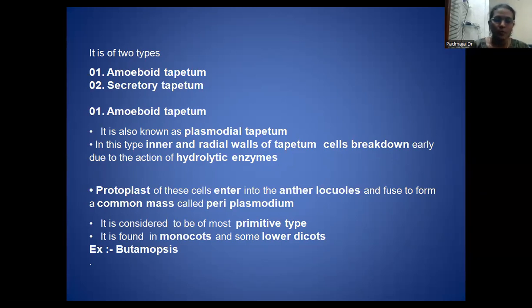This type of tapetum is considered to be the most primitive one, and it is present in the monocots or the lower dicots. We already know that in plants, they differ from the primitive to the higher level. In angiosperms there are monocots and dicots, and monocots are considered primitive when compared to the dicots. So this amoeboid tapetum is present in the monocots. Example, Tradescantia.